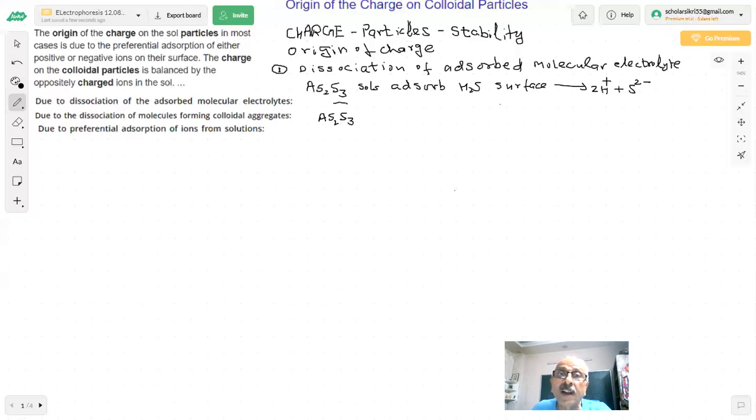This is a particle, and H2S is adsorbed and dissociates. The sulfide ions, which carry negative charge, remain on the surface, and H+ goes into the solution.